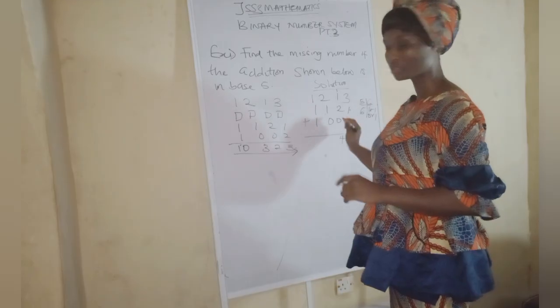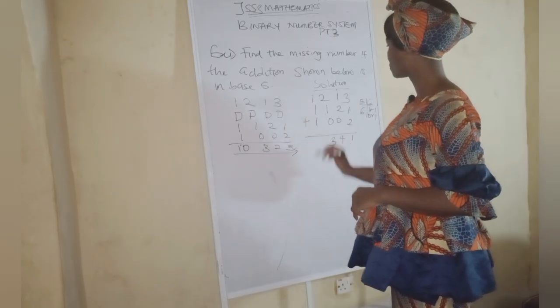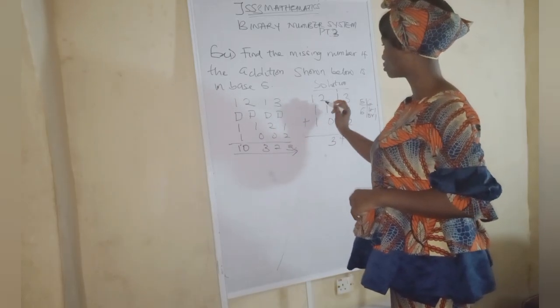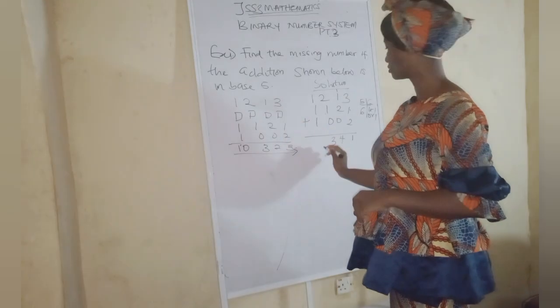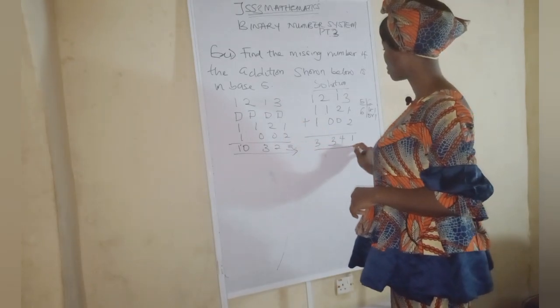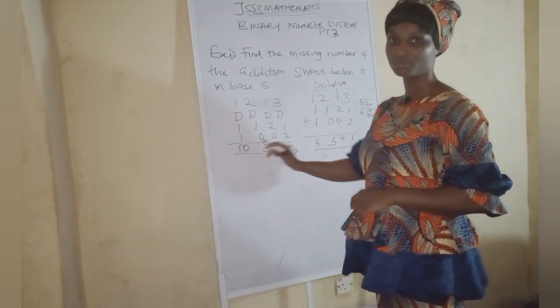2 plus 1 is 3. So we are going to go. 1 plus 1 is 2. 2 plus 1 is 3. So we are good to go. This is what we got. So we are going to subtract it from this one now.